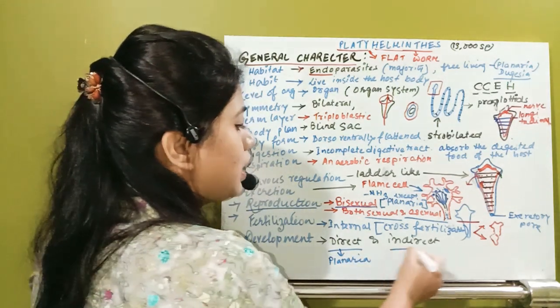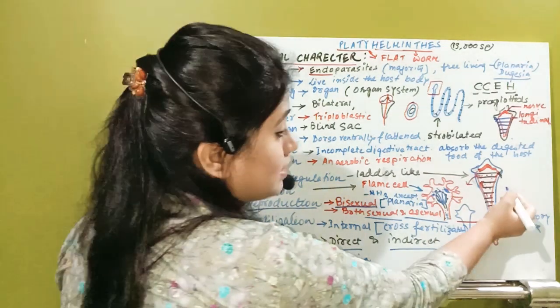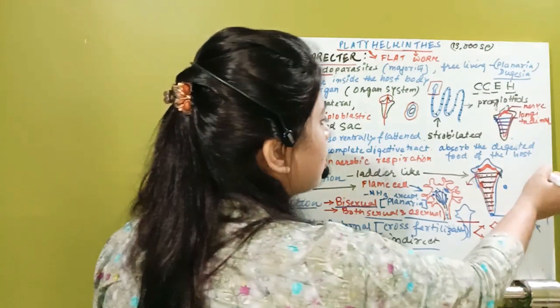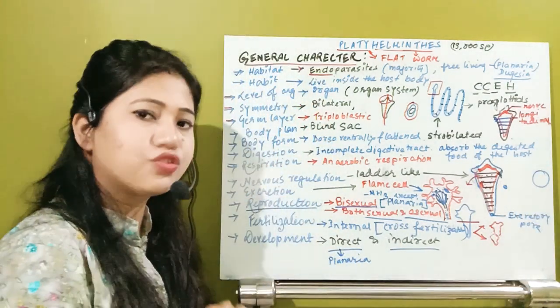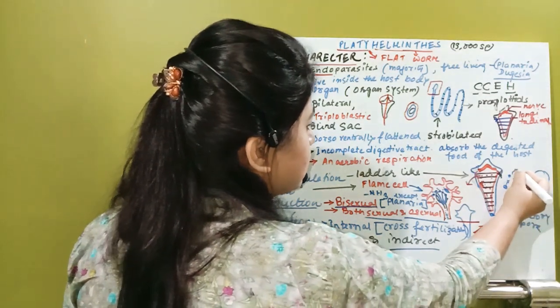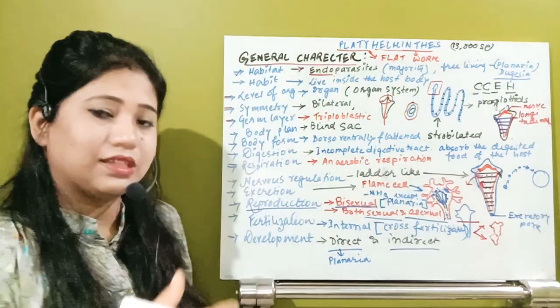If it comes to indirect development, then the larval stage exists. The organism does not completely metamorphose to become the adult in one step. They will have lots of intermediate stages. That means one larva metamorphoses to the next, then the next, then the next.